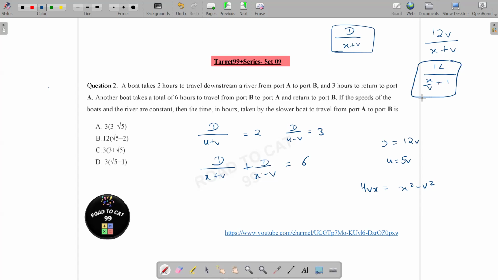And if I require this, can I divide this equation by v square? So this would be x square by v square minus 4x by v minus 1, right?